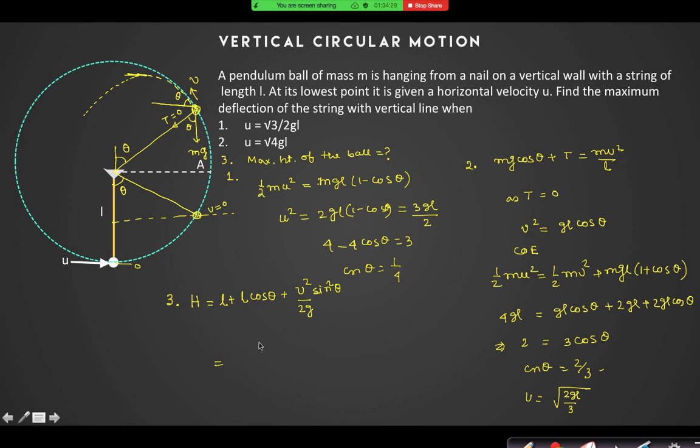So I can say it is L plus 2L by 3, plus v square by 2g, which is L by 3, into sine square theta, which is 1 minus cos square theta. So that is 1 minus 4 by 9, so 5 by 9. So it is 5L by 27. 9, 18, 18 plus 5 is 23, 23 plus 27 is 50. So h is 50L by 27. Yes, that is the answer.